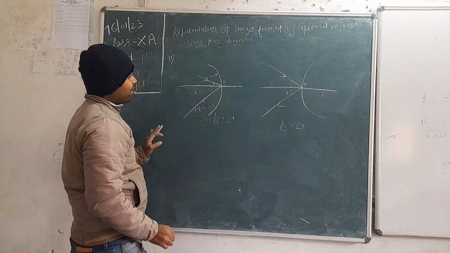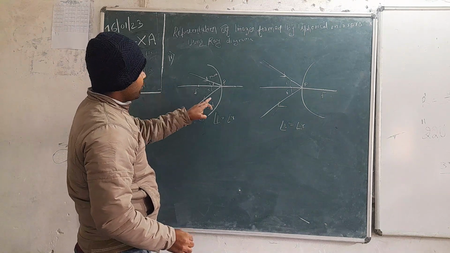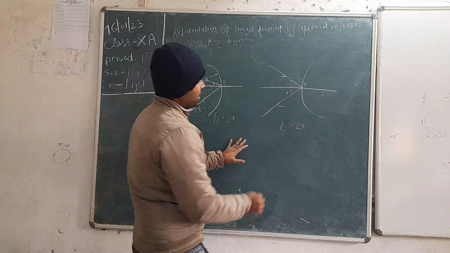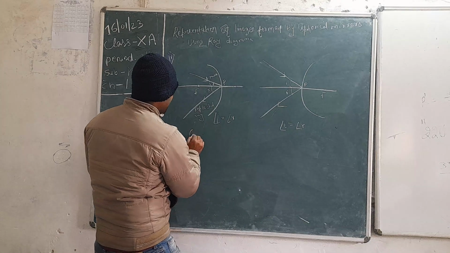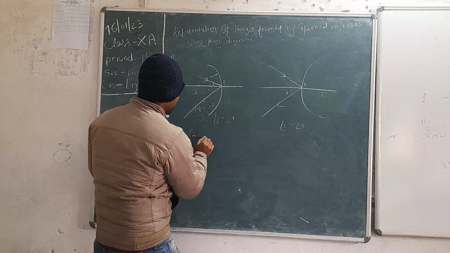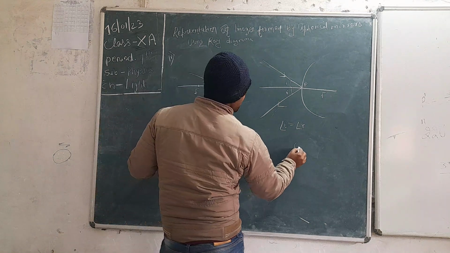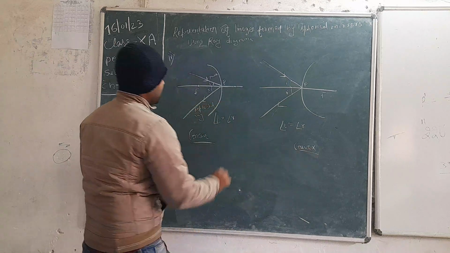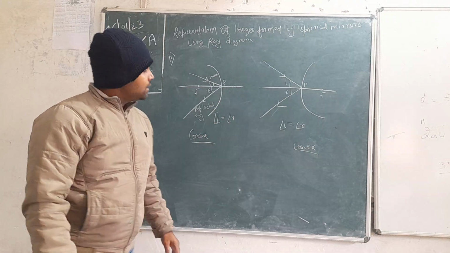So if the incident ray is coming obliquely, then the reflected ray also goes obliquely in both cases, in the case of concave mirror as well as in the case of convex mirror, दोनों केस में obliquely ही जाएगा. Okay.